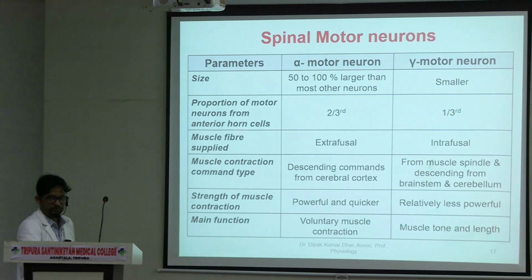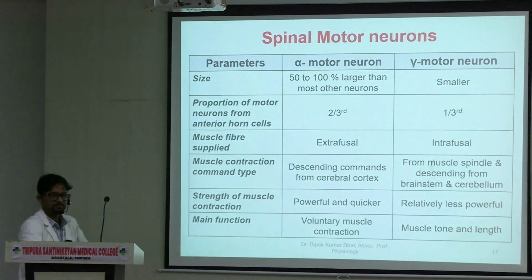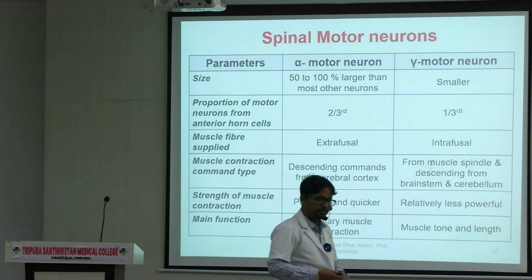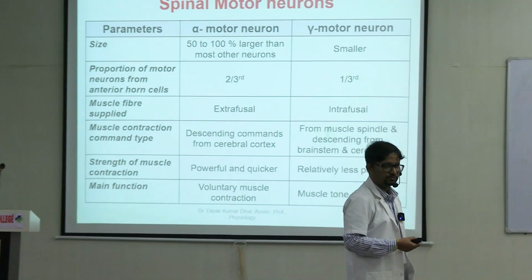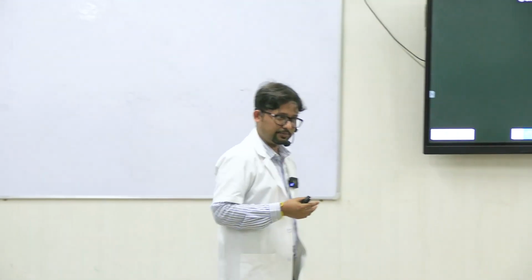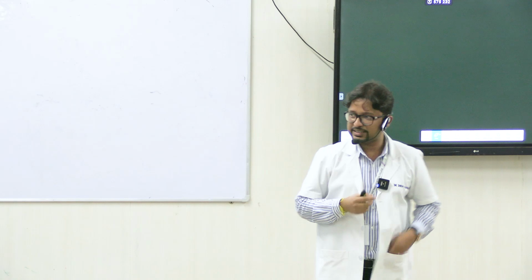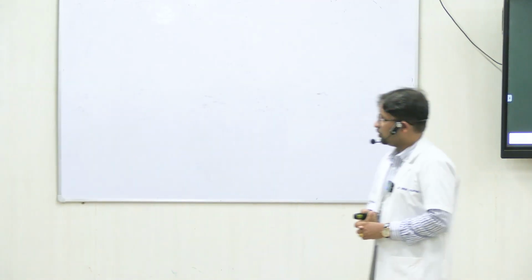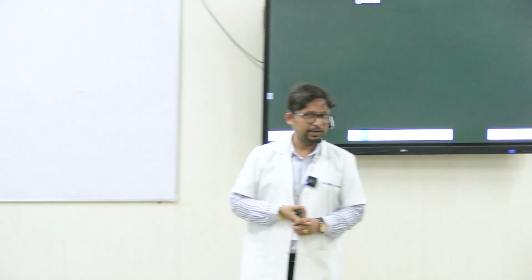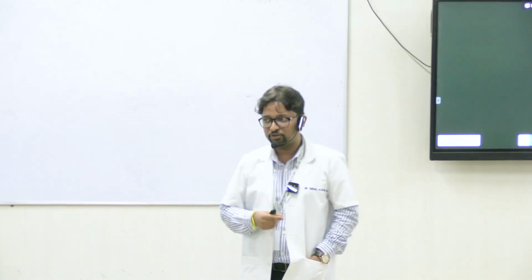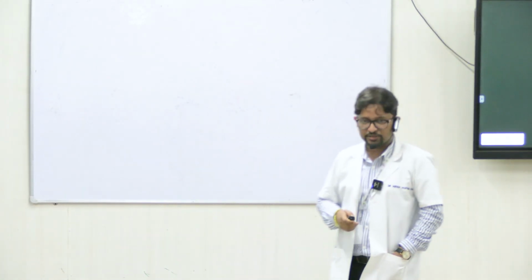Last class we stopped while discussing the types of neurons, lower motor neurons. Upper motor neurons are the neurons from the cerebral cortex till the spinal cord. Broadly, they are classified into a pyramidal system which deals with the corticospinal tract, and the rest of the tracts clubbed together as the extrapyramidal system. Lower motor neurons, that is the neurons in the spinal cord, come out from the ventral horn cell of the spinal cord through the ventral roots of the spinal nerves.